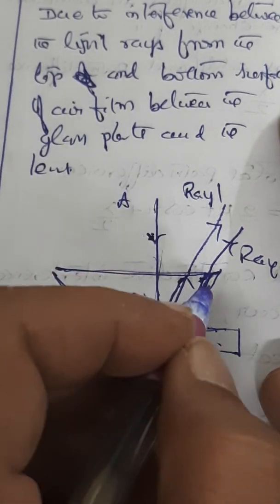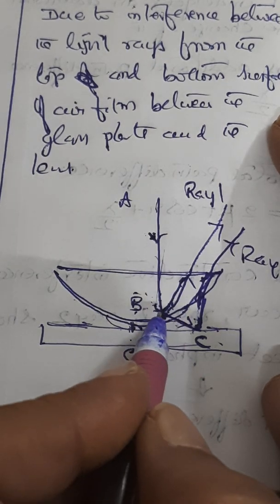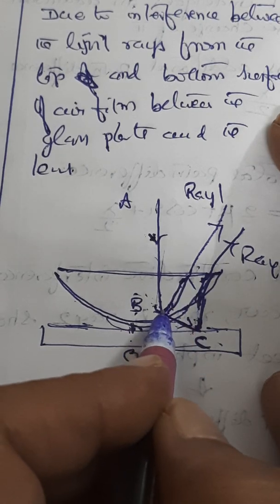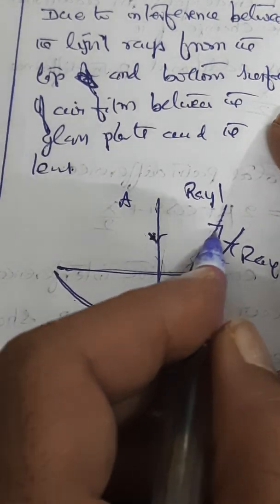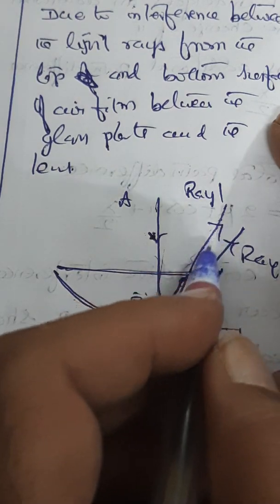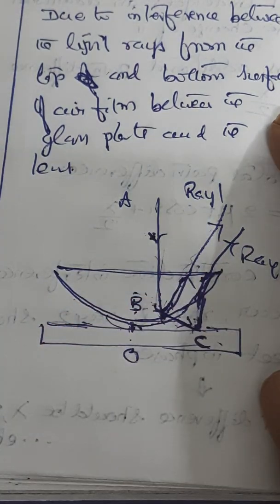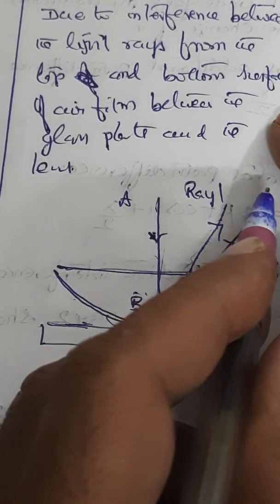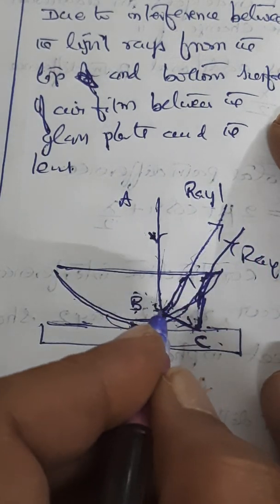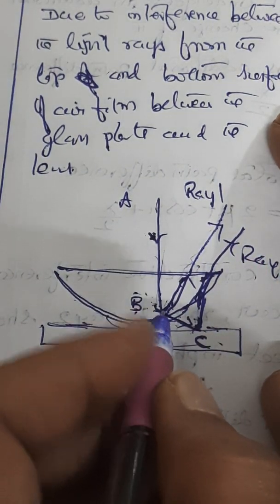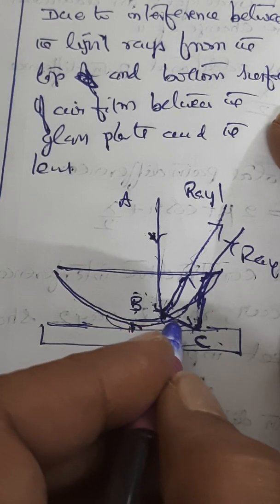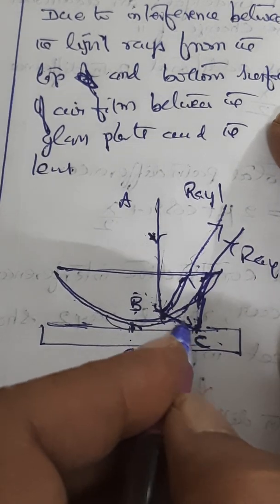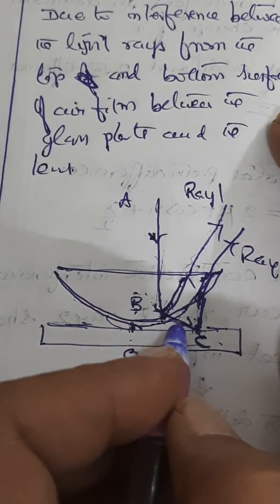From there, because it is in the same medium, it is reflected at B, at this boundary, in the form of ray 1 into the same medium. So without any additional phase change, it is reflecting straight away. And at B again, the other part of the light is transmitted into the other medium, that is air, and touching the glass plate at C in the film. Therefore, C is the point of